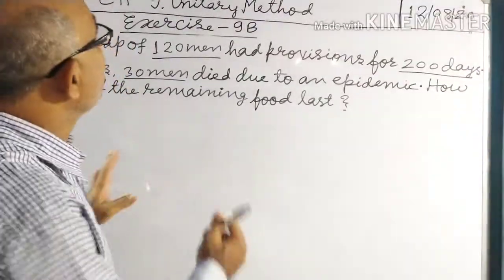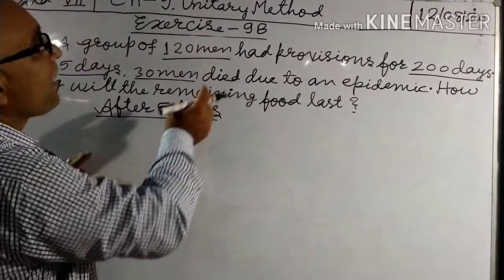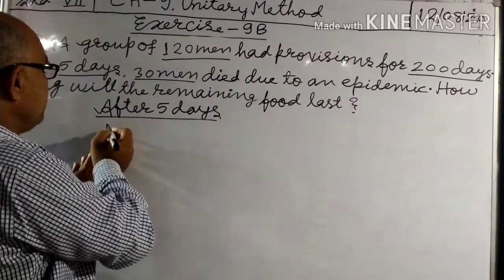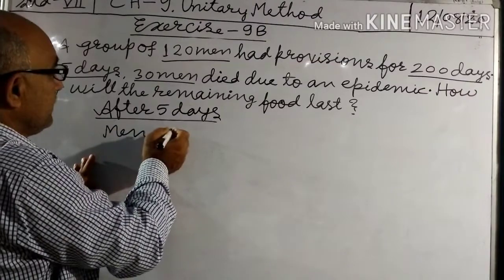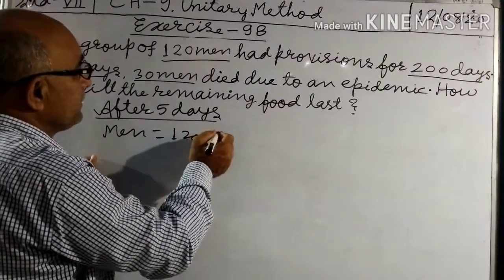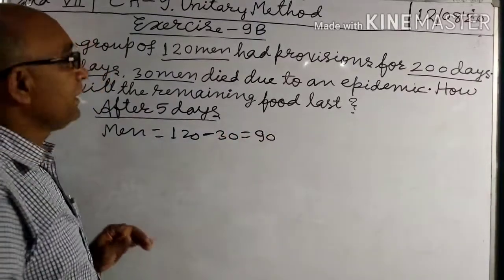Students, here it is taken after 5 days. After 5 days, 30 men died. So men equals 120 minus 30 equals 90.